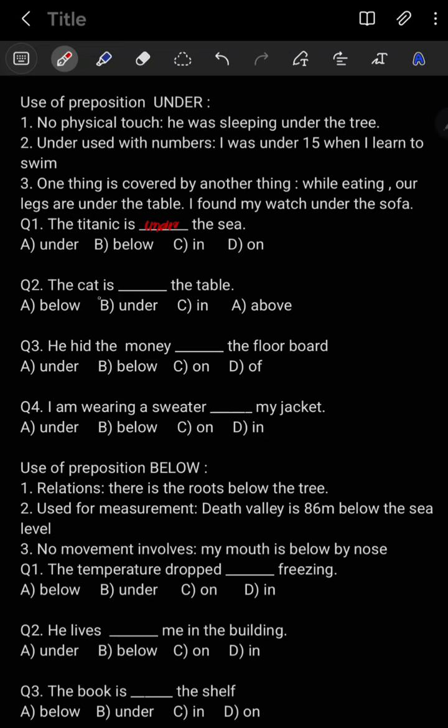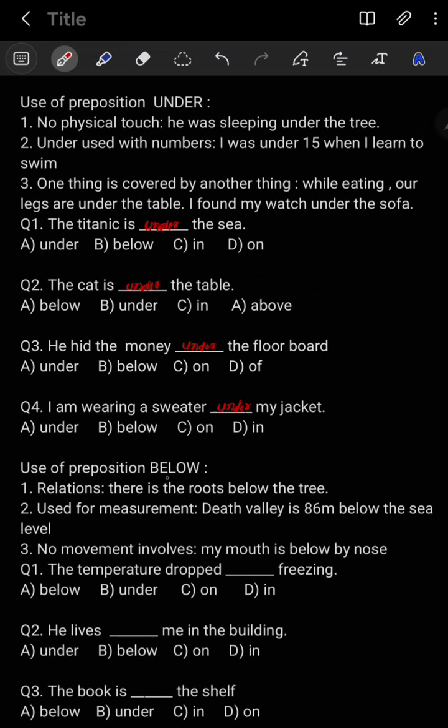Next, point number 2, the cat is under the table. So there is no physical contact. If there is no physical contact, at that time also you have to use under. Question 3, he hid the money under the floorboard. So it is completely covered, and you have to use under. Next, question 4, I am wearing a sweater under my jacket. The jacket will completely cover your sweater, so in that case you have to use the preposition under.